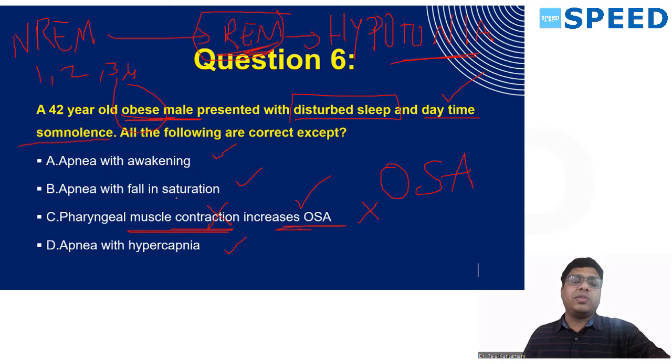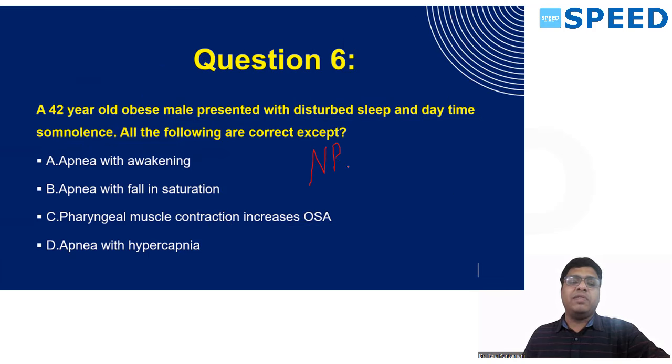Whenever he comes back to NREM sleep, again he will revert back to normal pharyngeal tone. So there will be contraction of musculature which reduces the OSA. So option C is wrong. That's why it happens in episodes. So he will not be in OSA all the night. Why does this happen in episodes?